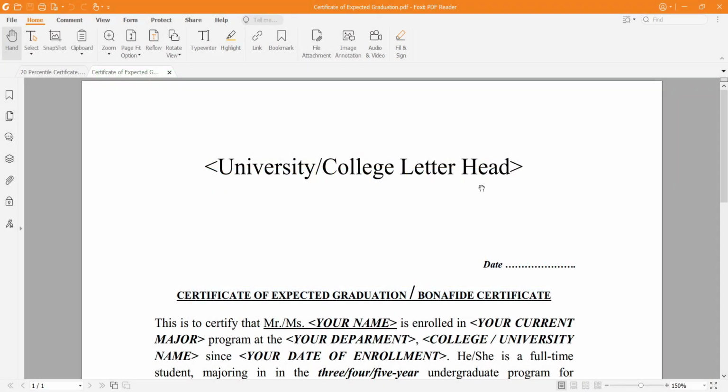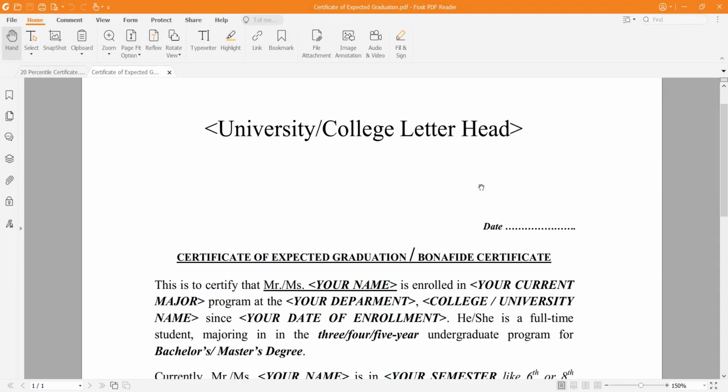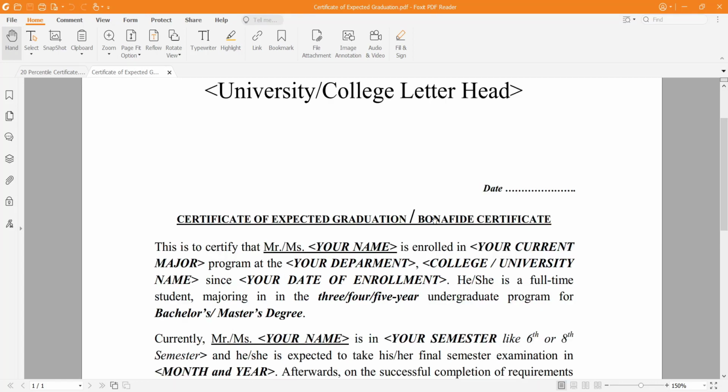So in the first part, I'll be talking about the expected graduation certificate. This is a standard format of an expected graduation certificate. It can also be called a bona fide certificate.